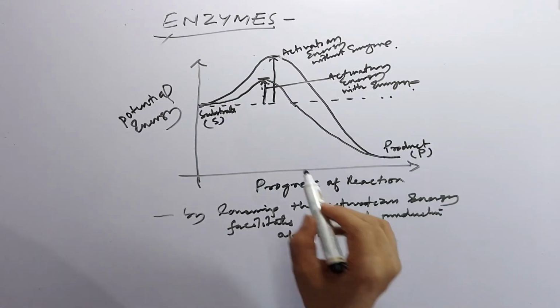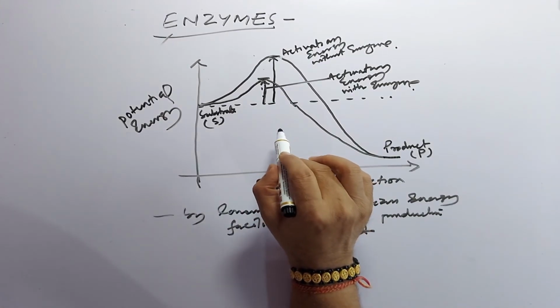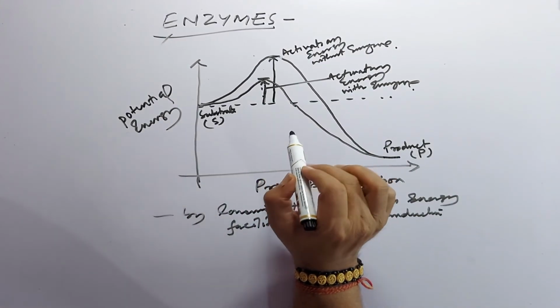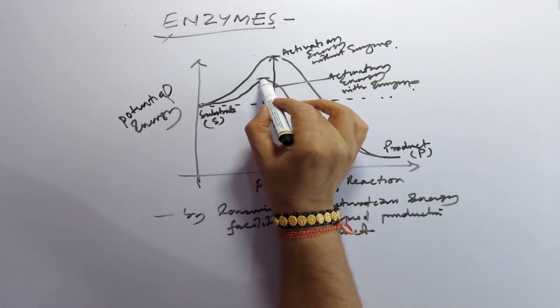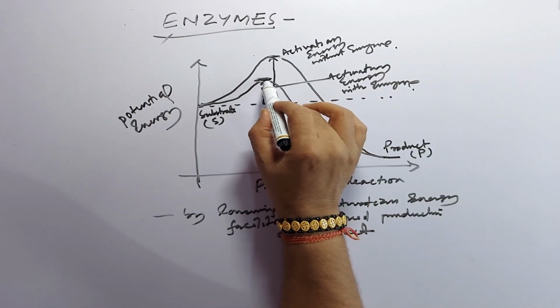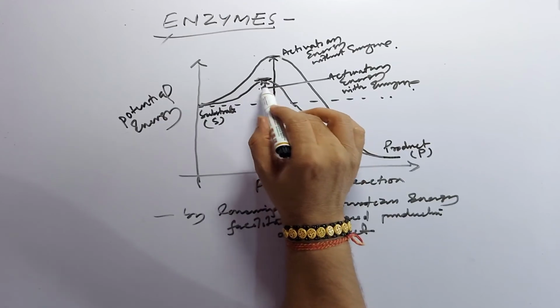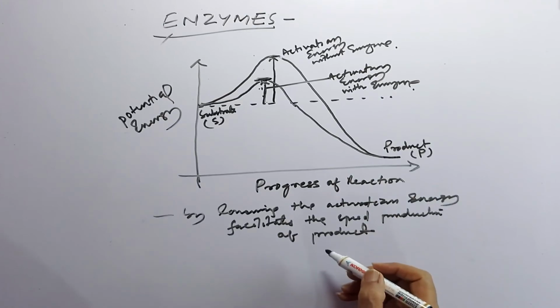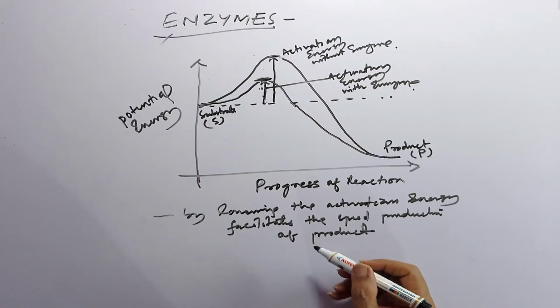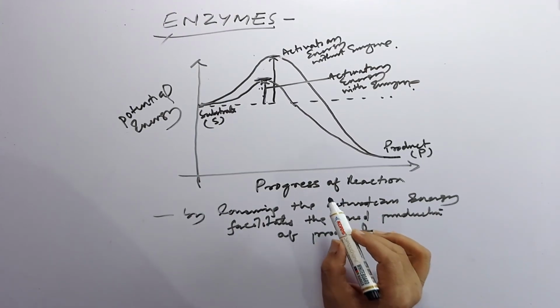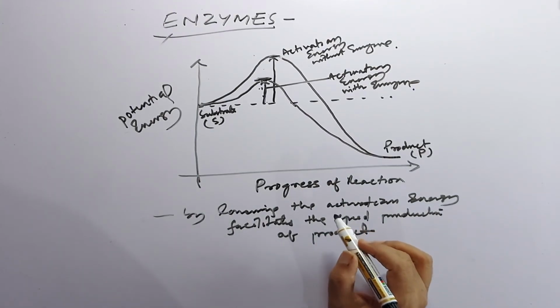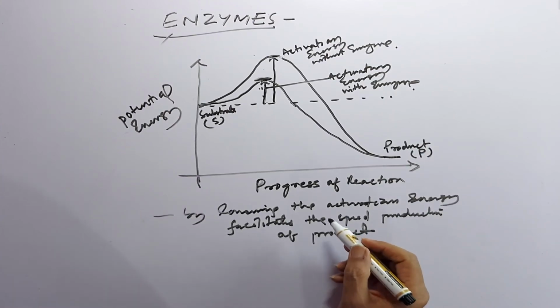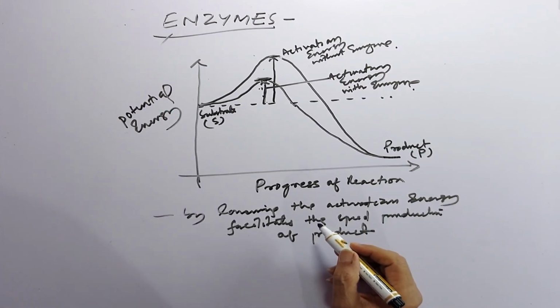This graph clearly shows that the enzyme simply lowers the activation energy. For that reason the product is formed immediately and less time is required. In this way the enzyme acts upon the substrate and produces the products. In the next class we will discuss the different parts and other types of enzymes.